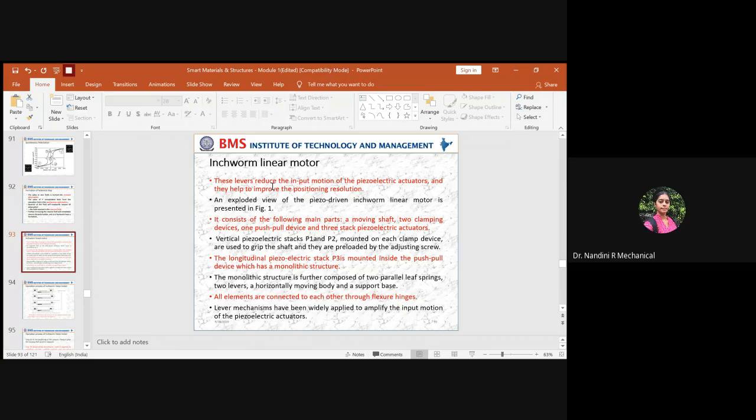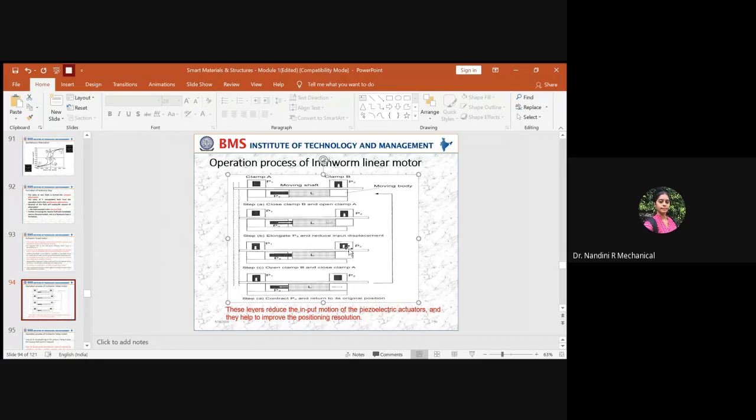So you will have different patches of piezoelectric stacks. I'll be showing you the diagram. The inchworm linear motor will be shown in this way. So here this is the inchworm linear motor. How does it look like? You will have a moving shaft here, the small one in the horizontal direction. Along with that, you will have clamp A and clamp B across the shaft.